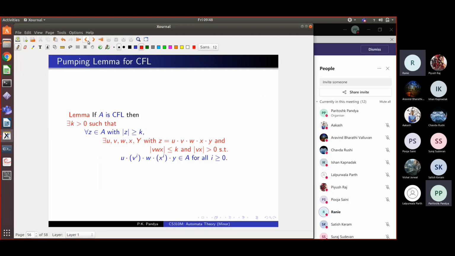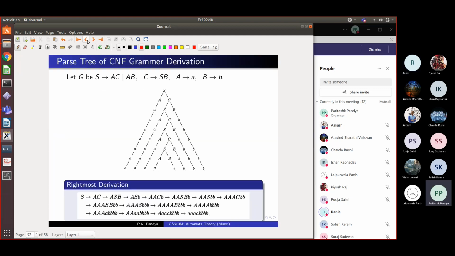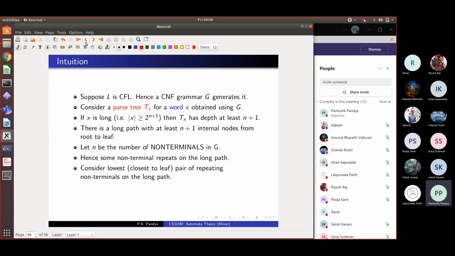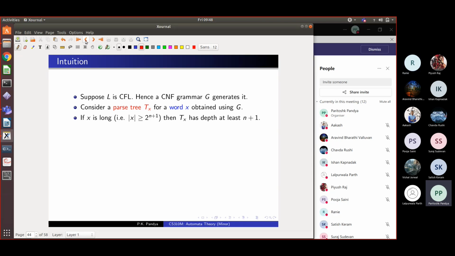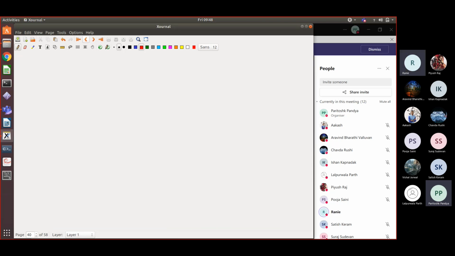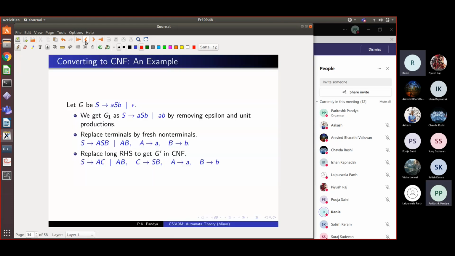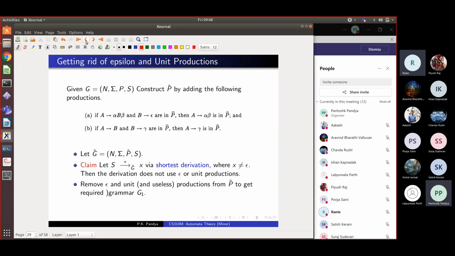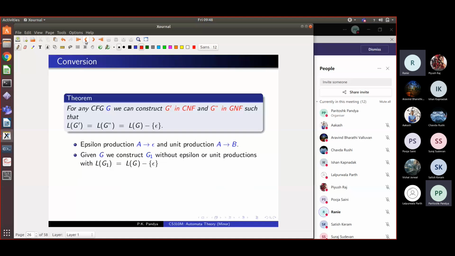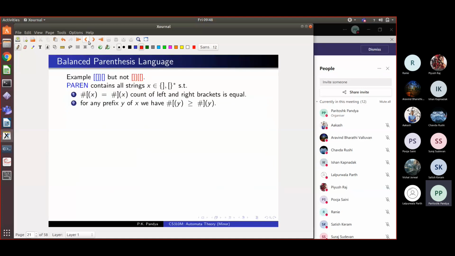Okay, I think maybe I should repeat what I said about the definition of Chomsky normal form grammar. I think you need to pay attention. You cannot be listening to two things. Okay. Yes, sir.